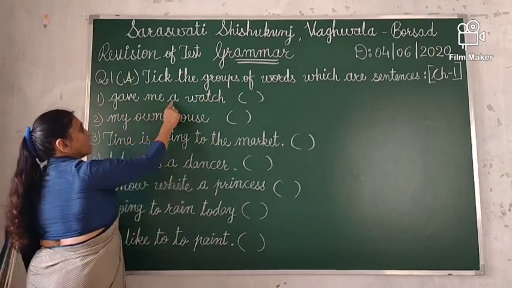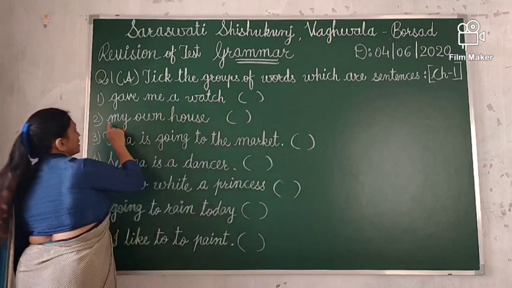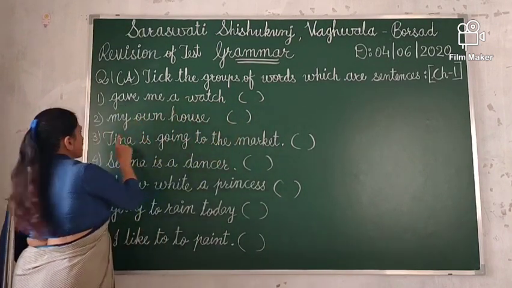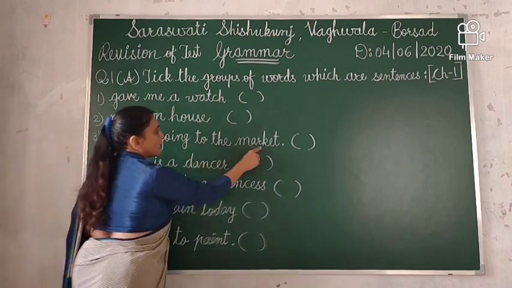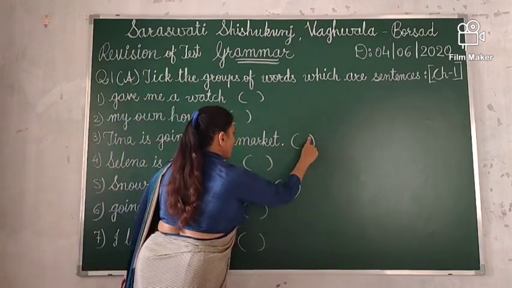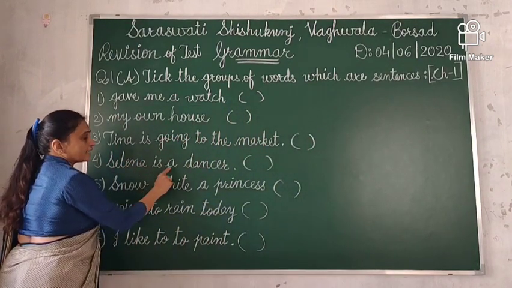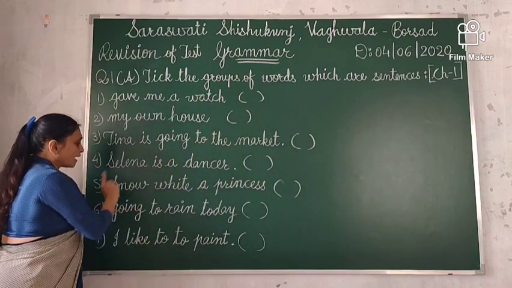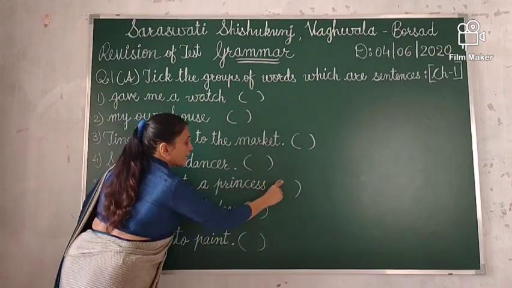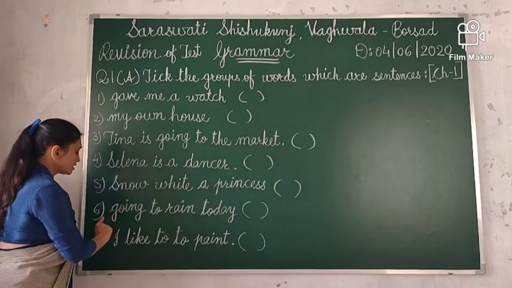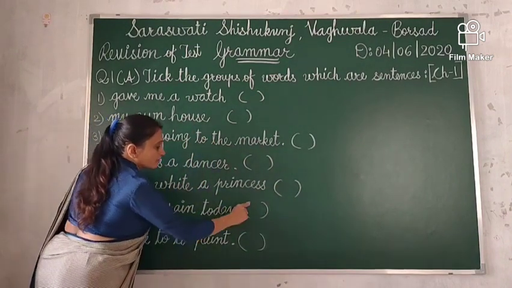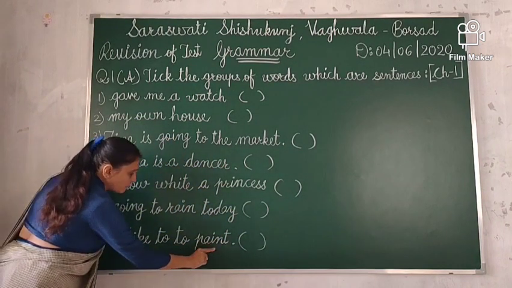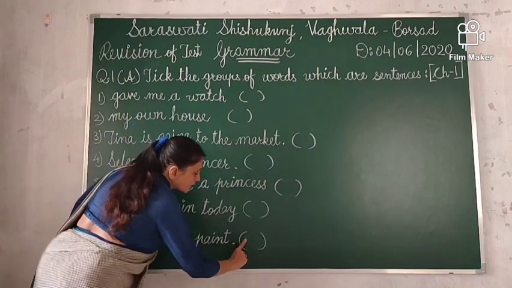Number 1, give me a watch. Wrong. 2 number, my own house. Answer is wrong. 3 number, Tina is going to the market. Full stop. Answer is right. 4 number, Selena is a dancer. Full stop. Answer is right. 5 number, Snow White a princess. Answer is wrong. 6 number, going to rain today. Answer is wrong. 7 number, I like to paint. Full stop. Answer is right.